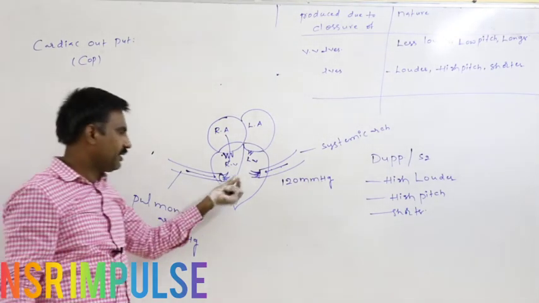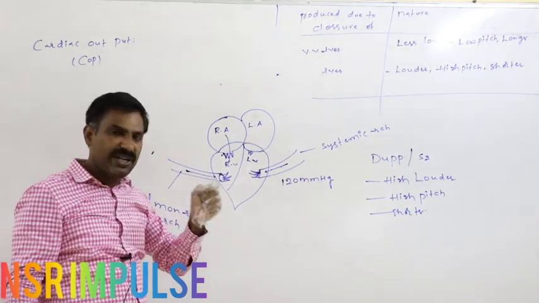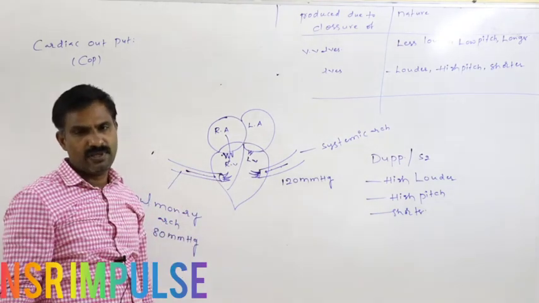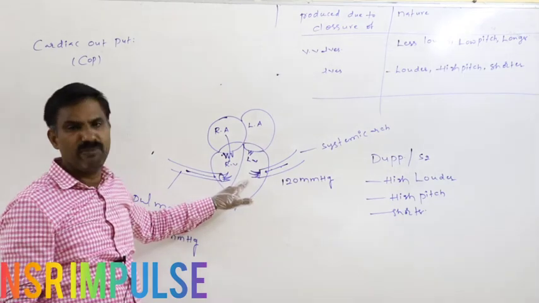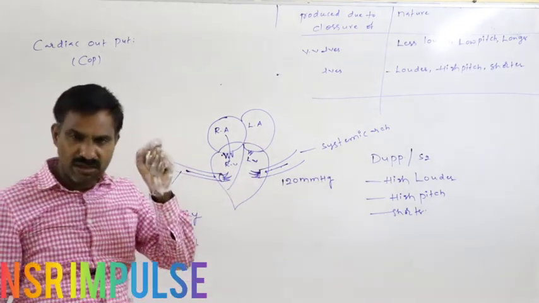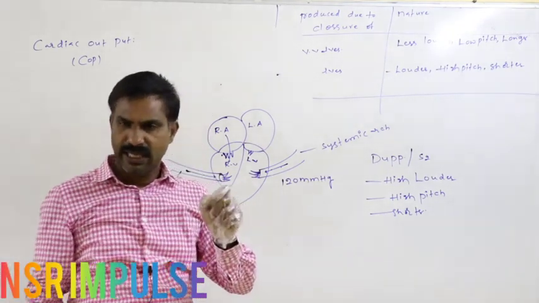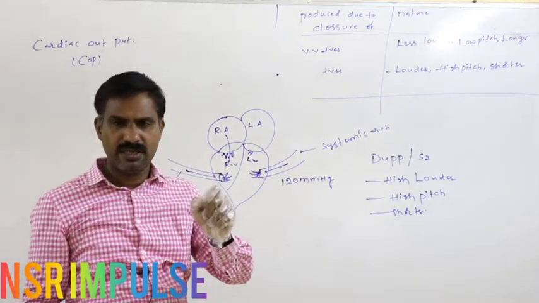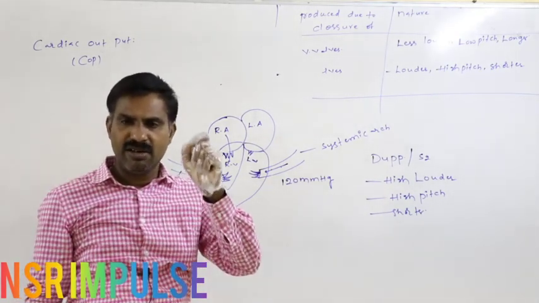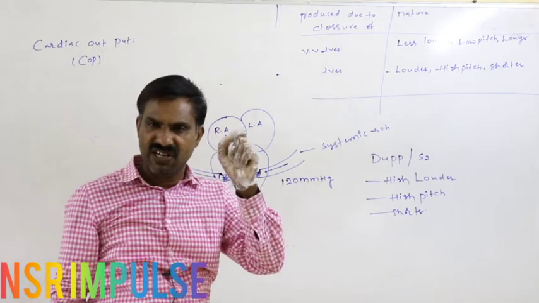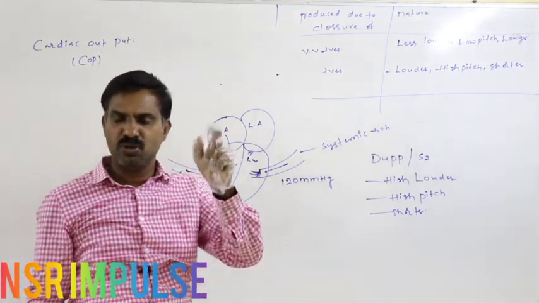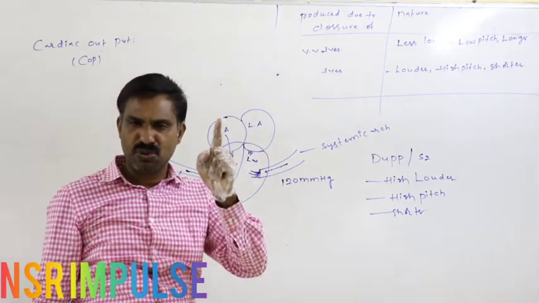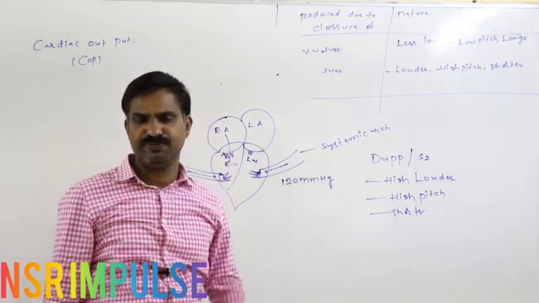By a single ventricular contraction, how much blood is pumped out? 70 ml. Means in one heartbeat, by the contraction of each side of the ventricle, 70 ml of blood is pumped out. That is said to be the stroke volume or the beat volume.